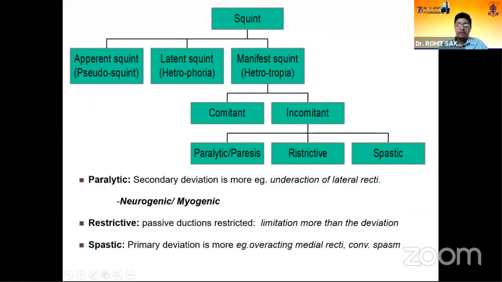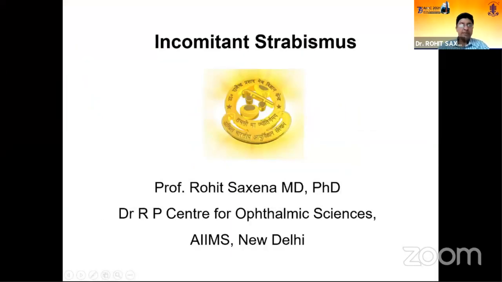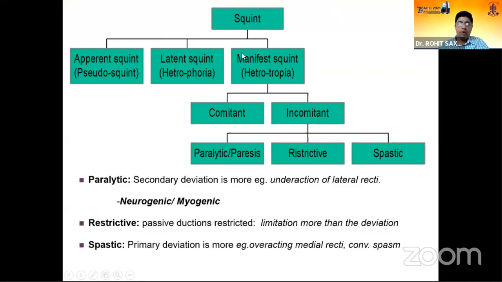So yes, I'll be talking about incomitant strabismus. All that we have talked about actually comes up in this broad chart that we can see. Strabismus can be pseudo, latent, which is occasionally there, and of course manifest to latent, intermittent squints and latent esotropia, as we've talked about. Manifest squints can be comitant. We've discussed the common eso and exotropes. We discussed the incomitant strabismus that can be paralytic and restrictive and, very rarely, spastic.